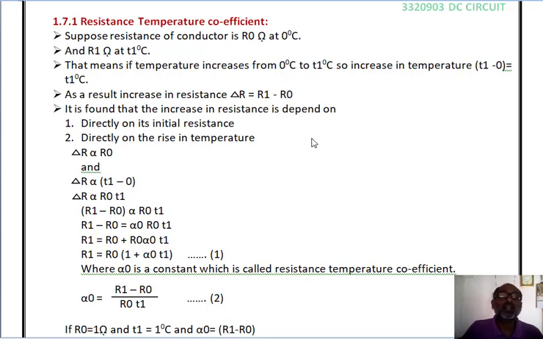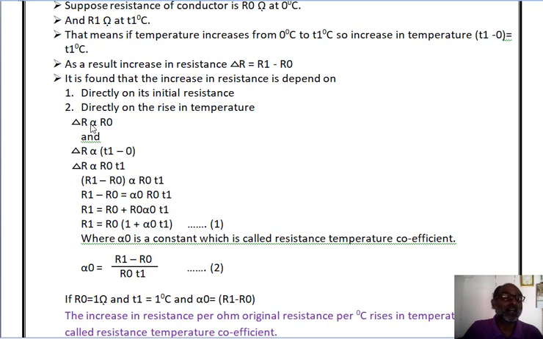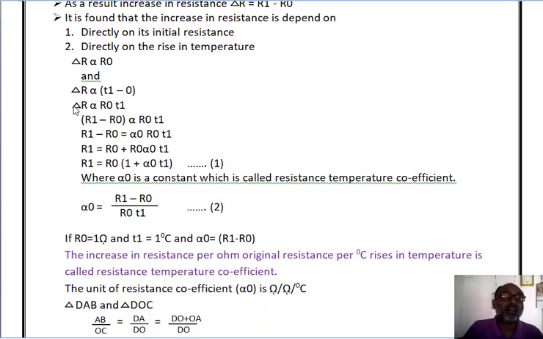Now it is found that the increase in resistance depends directly on the initial resistance and directly on the rise in temperature. So I can write delta R is directly proportional to R0, and delta R is also directly proportional to T1 minus 0, which is nothing but T1 degree centigrade. So the variation in resistance is directly proportional to initial resistance R0 and temperature T1.